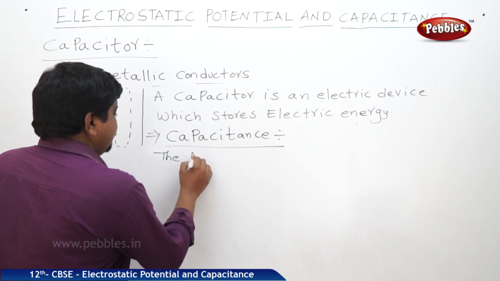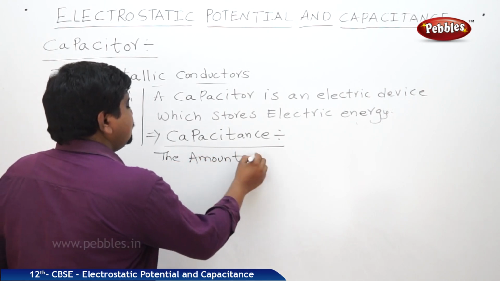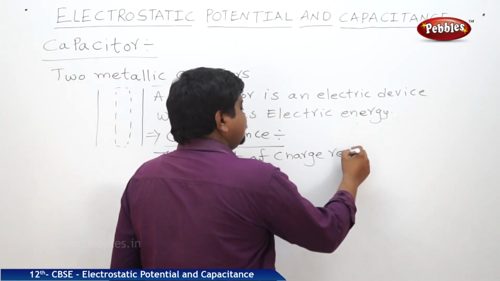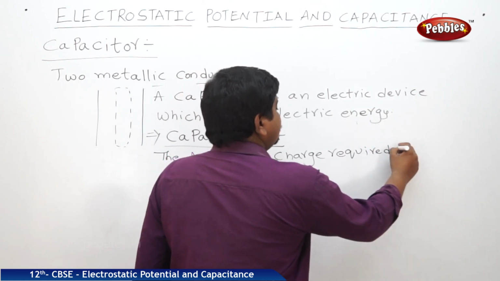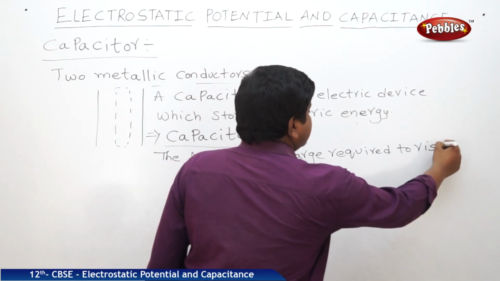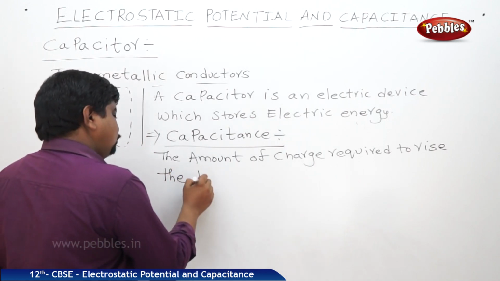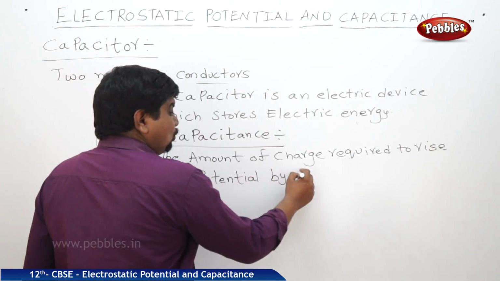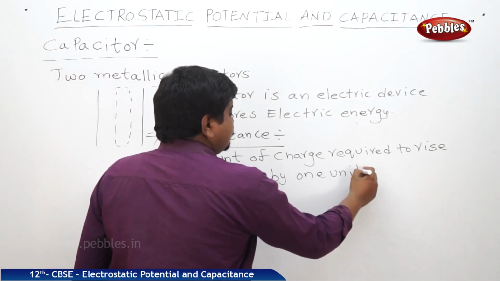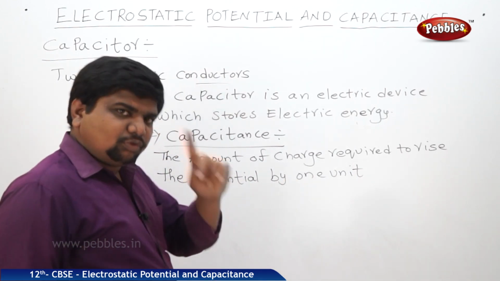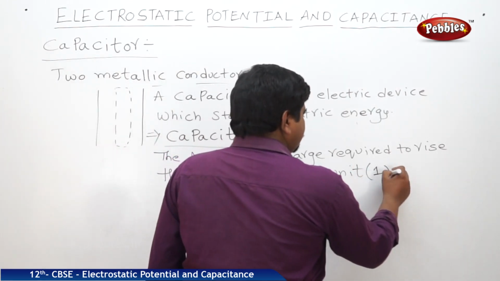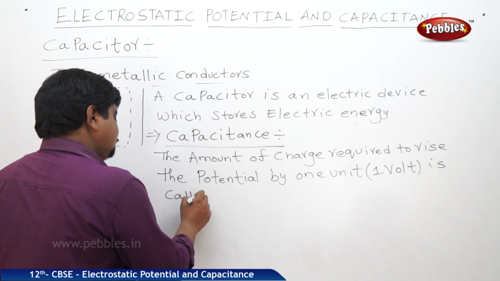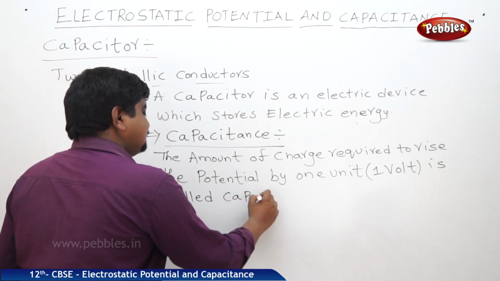The amount of charge required to raise the potential by 1 unit. What is the unit potential? Nothing but 1 volt. 1 volt is called capacitance.